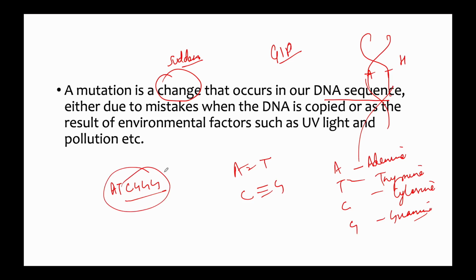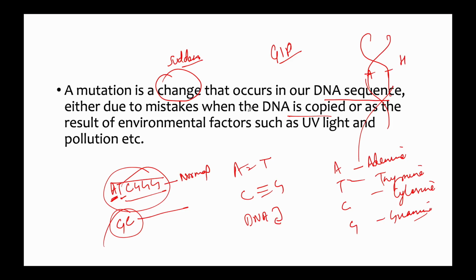This mutation occurs in this DNA sequence. Suppose this is a sequence for a normal gene, but then there is a sudden mutation, and instead of this A, here comes the G, or instead of this T, here comes the C, and the rest of the sequence is the same. So this is the change in the DNA sequence, a sudden change, which is known as a mutation. It is either due to mistakes when the DNA is copied. So when the DNA is copying itself, right?